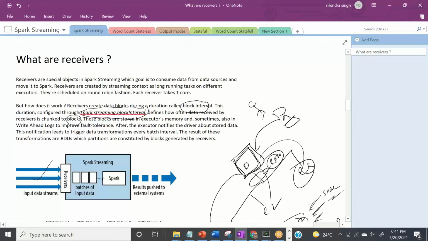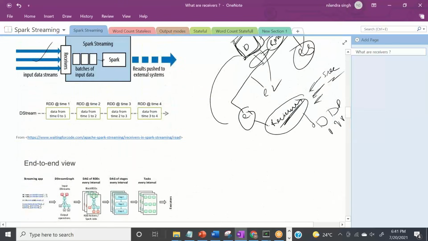This is important, so let me explain it. Here we have the receiver, and inside the receiver the input data stream is coming. Based on your block interval, say 5 seconds, it stores the events coming in for 5 seconds.